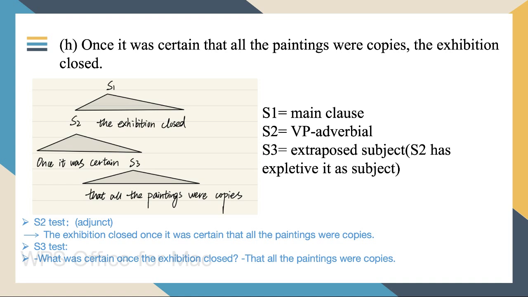Sentence 2 has expletive it as subject. To test sentence 2, we can use this: the exhibition closed once it was certain that all the paintings were copies. And we can do a test for sentence 3 by asking, what was certain once the exhibition closed? That all the paintings were copies.